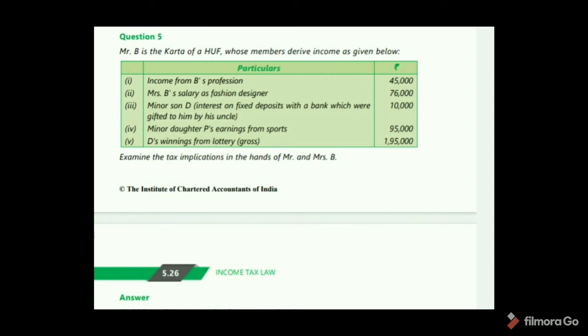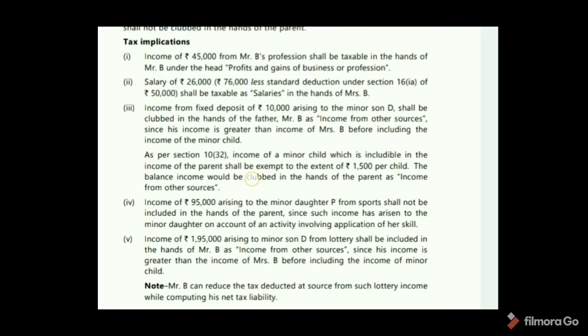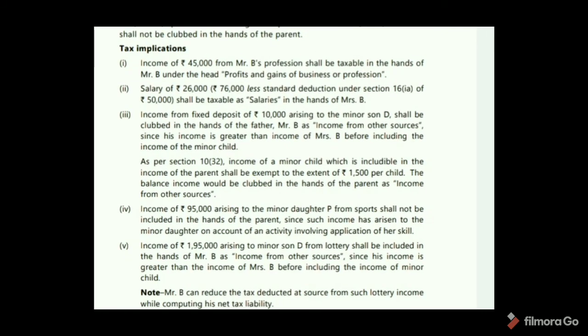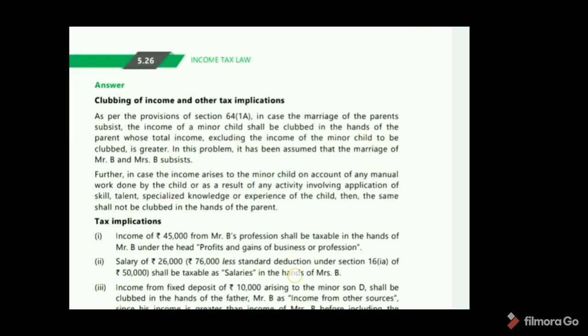And next, minor daughter P's earnings from sports. See, income of 95,000 arising to the minor daughter P from sports shall not be included in the hands of the parent, since such income has arisen to the minor daughter on account of an activity involving application of her skills. Okay.